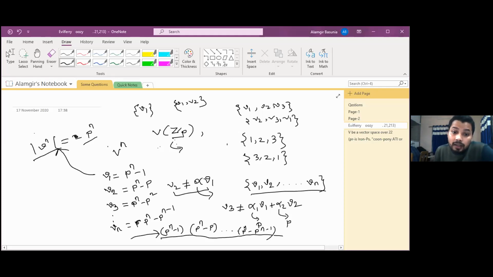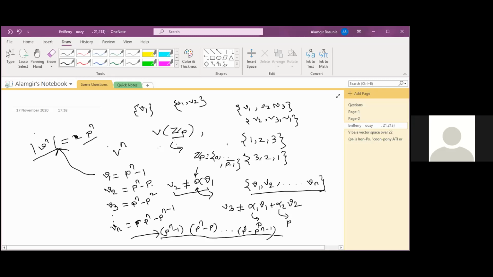But in choosing alpha, how many alpha are there? There are p numbers, 0 to p minus 1. These alpha are scalars, and the scalars we are choosing from the set Zp, nothing but 0 up to p minus 1. Clear? That is why here p to the power n minus p.